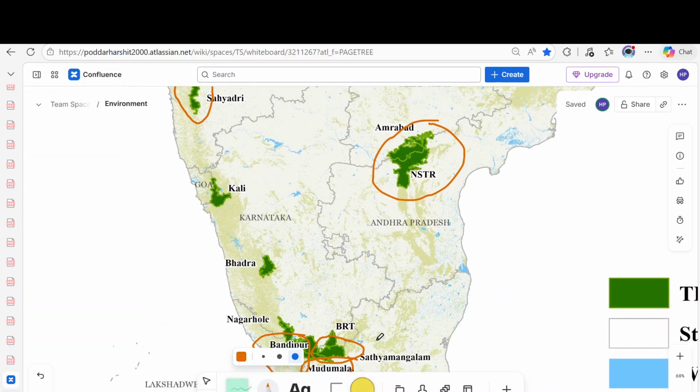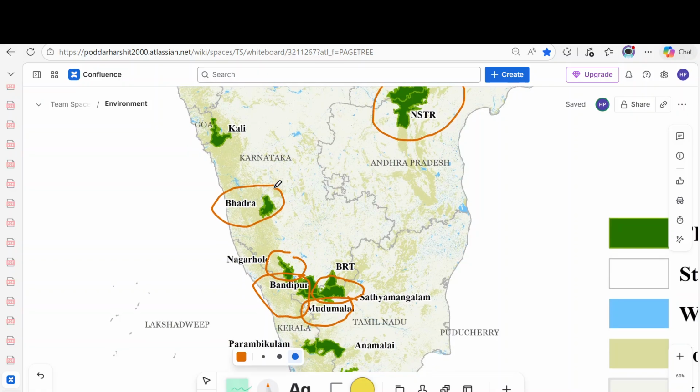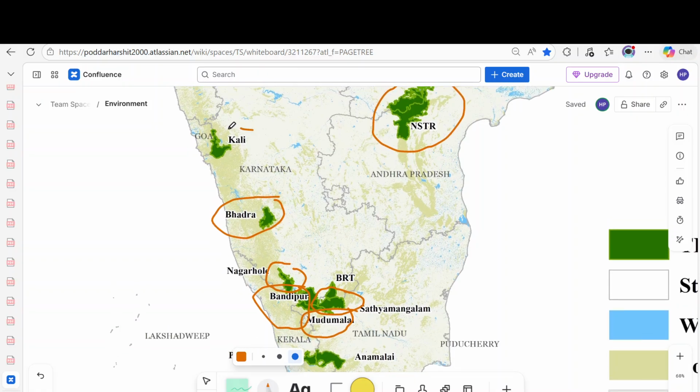If you go to Karnataka, if you have seen the Bandipur Tiger Reserve, there is a Nagarhole Tiger Reserve. Nagarhole Tiger Reserve is also Rajiv Gandhi National Park. Okay, the Kabini River comes here. Bhadra, it is actually the Bhadra river, Bhadra Tiger Reserve. And there is a Kali Tiger Reserve for Black Panther. Black Panther is found here. The Kali Tiger Reserve is nearby Goa. There's a Mahadei National Park in Goa, alongside there.